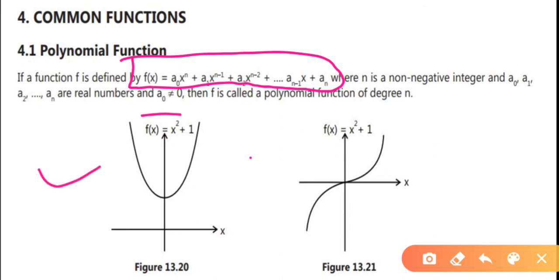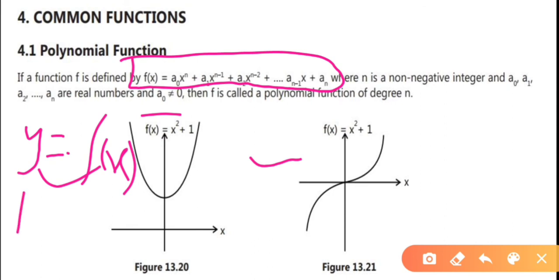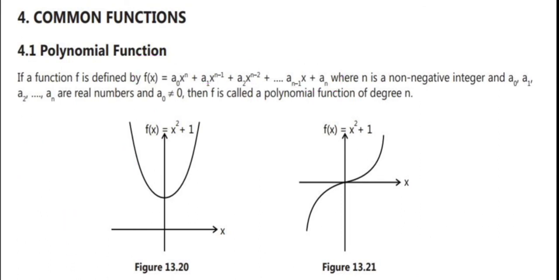These are some images. Let us see the first image. f of x equals x square plus 1. Here f of x means y equals f of x, which is the standard function you know already. y equals what? f of x, or simply we can say b equals f of a, already we have seen. b equals what? f of a. If x equals 1, then the value of y becomes 2.